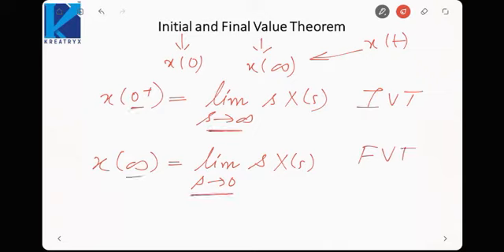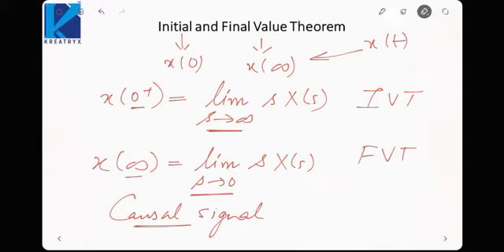Time tends to 0, frequency tends to infinity, but the value remains the same. So this is the initial value and final value theorem for a causal signal, that is a signal that exists from 0 up to infinity. These two theorems are applicable for the causal signal.